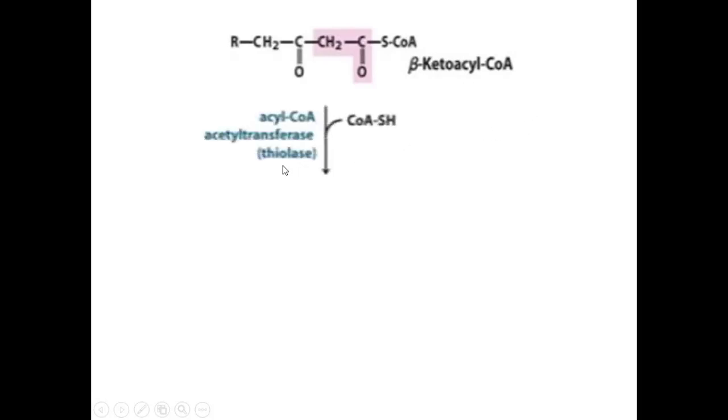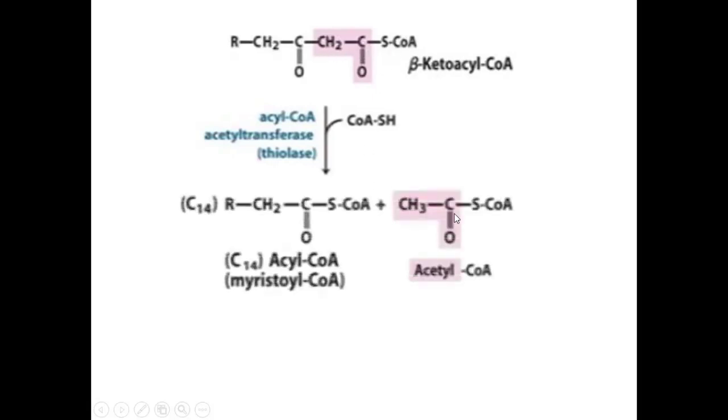Then the enzyme thiolase, also known as acyl CoA acetyl transferase, causes cleavage. The cleavage will occur between the alpha and beta carbon.